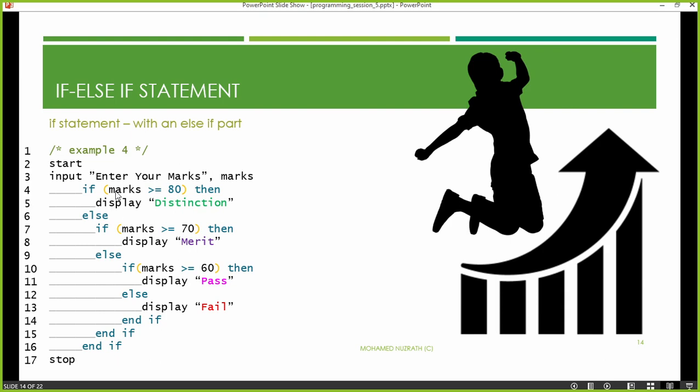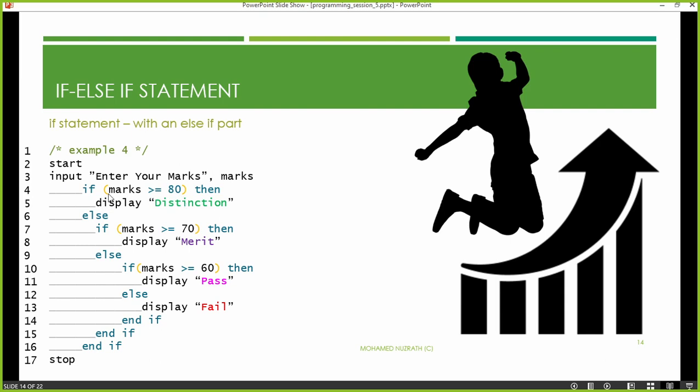Let's assume now the person is entering the marks as 75. When you come to line number 4, you ask: is 75 more than or equal to 80? That is not true. It's not correct. So this condition is not true, and line number 5 cannot be done.